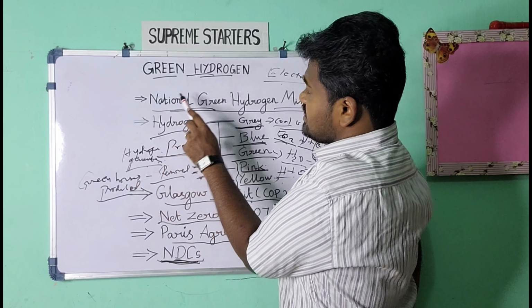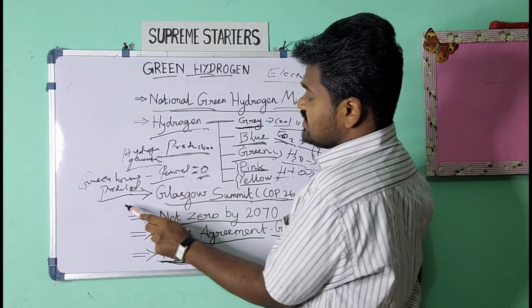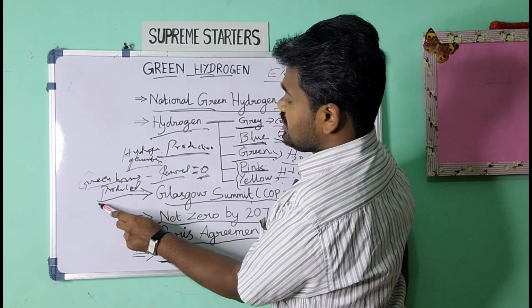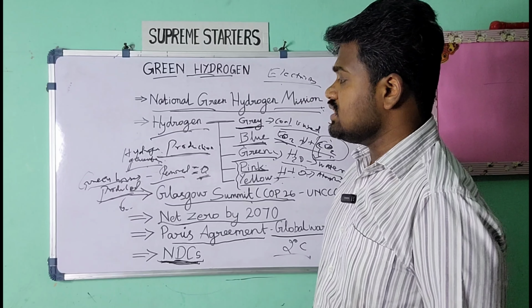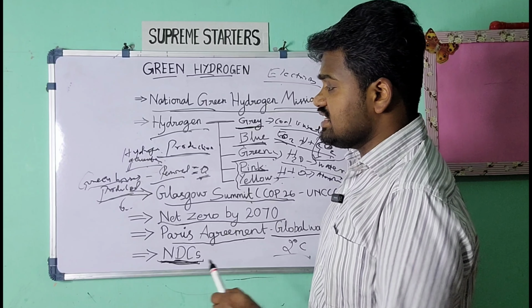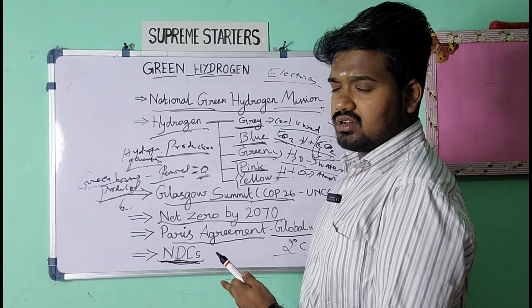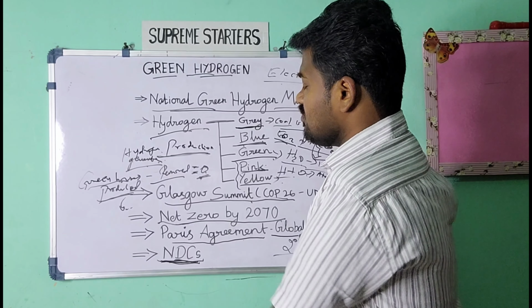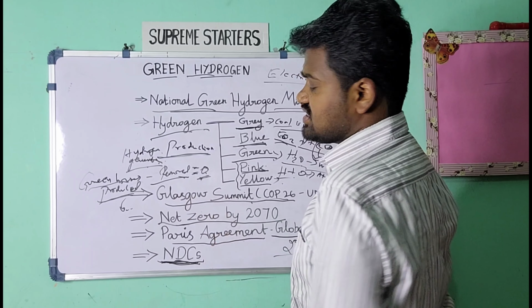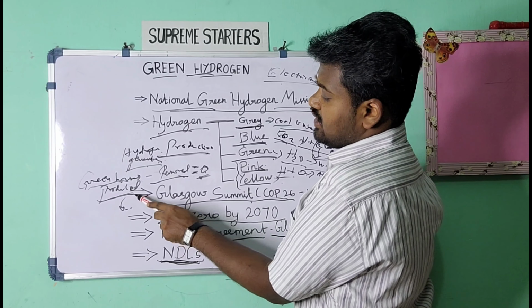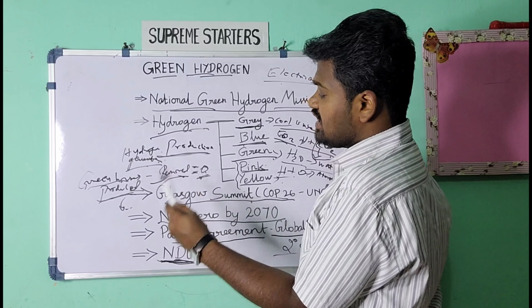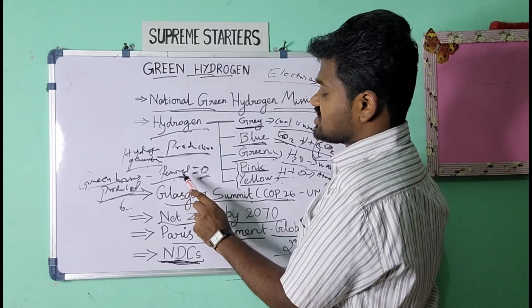If the National Green Hydrogen Mission gets implemented, this greenhouse gas production will be stopped, because green hydrogen will be used as a replacement in all the industries which produce greenhouse gases. We are also implementing forestation at a rapid pace. So on one side the production will be stopped, and also we will remove what is already there through forestation.